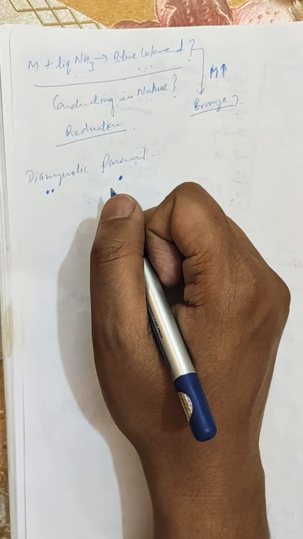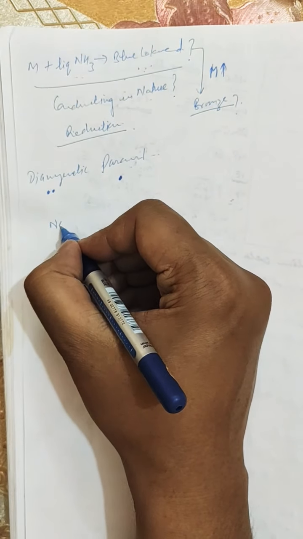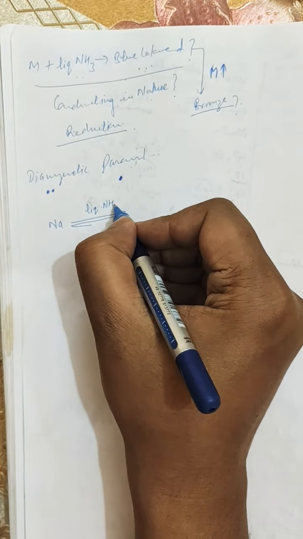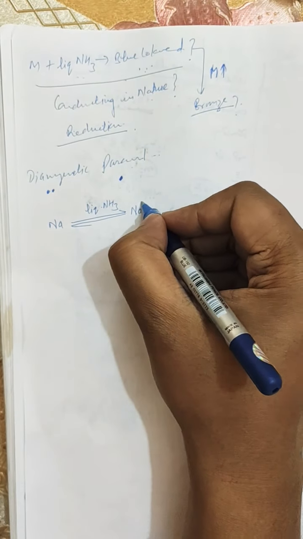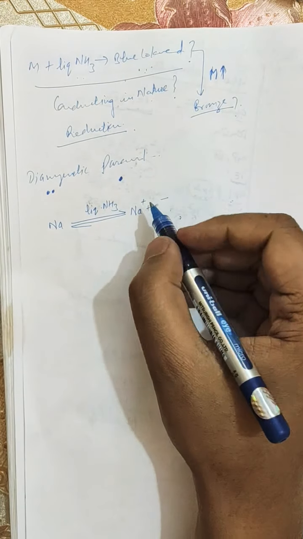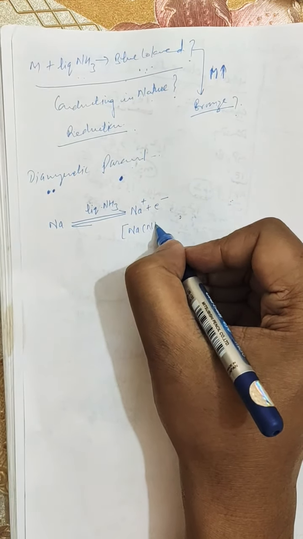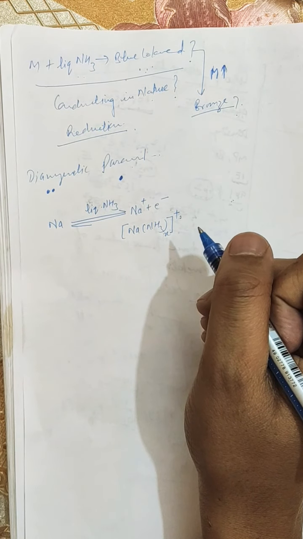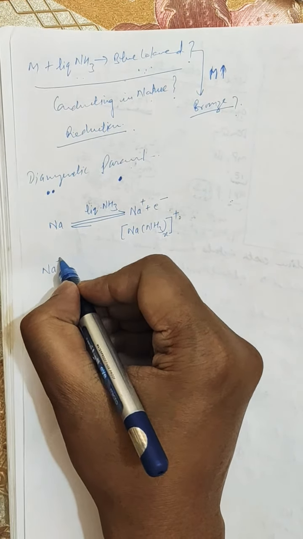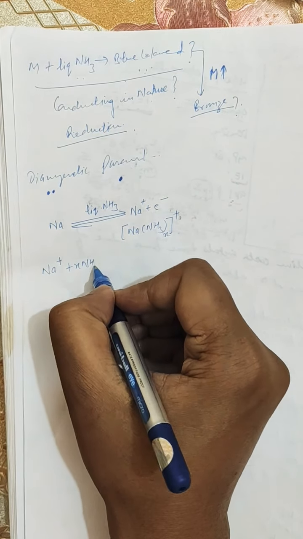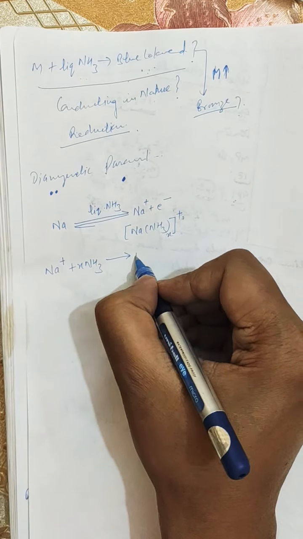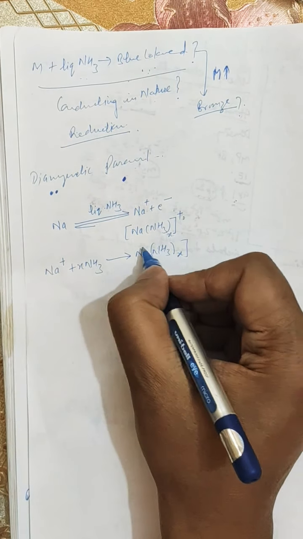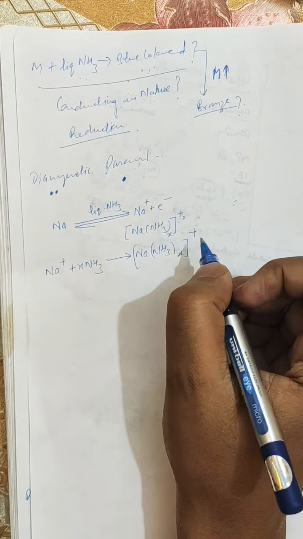In solution, the alkali metal atom readily loses the valence electron, that is, sodium readily loses the valence electron: Na gives Na+ plus e-. Further, Na+ plus x NH3 gives Na(NH3)x+, that is the ammoniated cation.